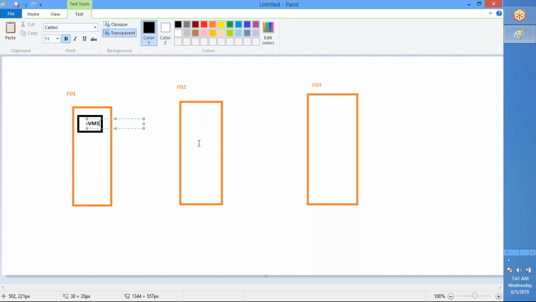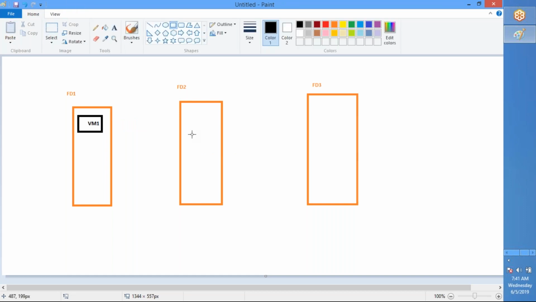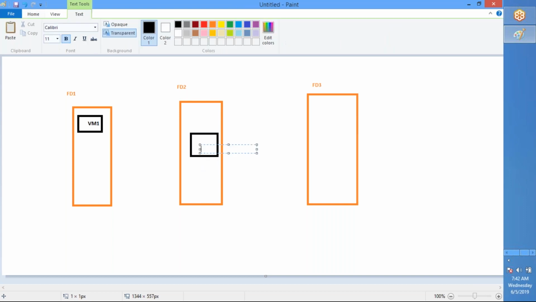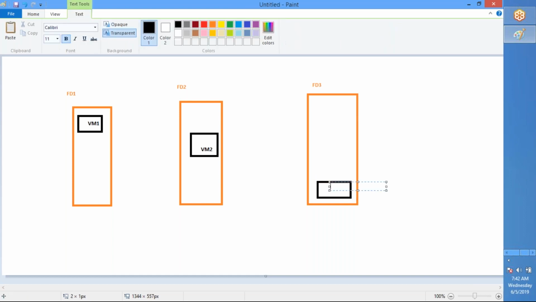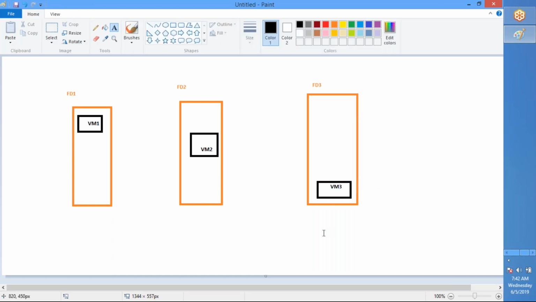The second virtual machine you create, it will put in fault domain 2, and the third one will be put in fault domain 3. So likewise you are spreading your VMs across different physical hardware.